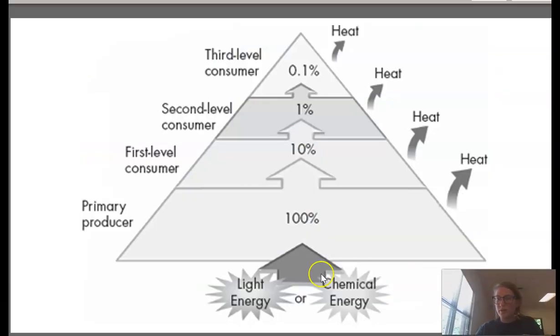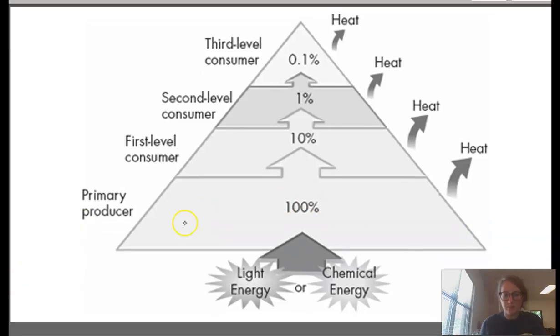So this shows another energy pyramid with different trophic levels, but more generally, so there aren't any examples here. Let's go over some examples. The primary producer level is going to have the most available energy, and primary producers are going to be things like plants, autotrophs.